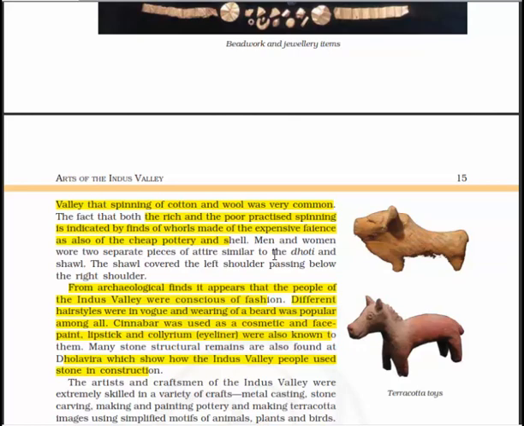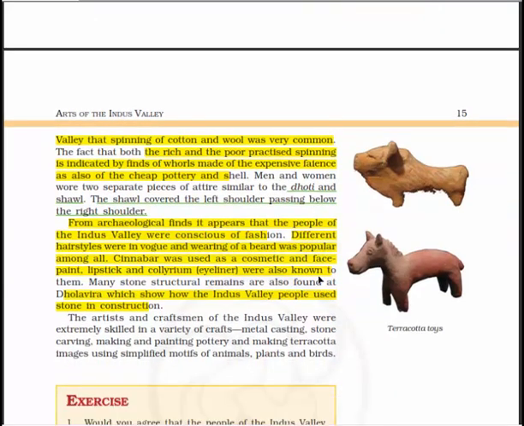Men and women wore two separate pieces of attire similar to the dhoti and the shawl, and the shawl covered the left shoulder passing below the right shoulder. Remember, it means that these people were aware of the use of cotton. Now, from archaeological finds, it appears that the people of the Indus Valley were conscious of fashion, and different hairstyles were in vogue, and wearing of a beard was popular.